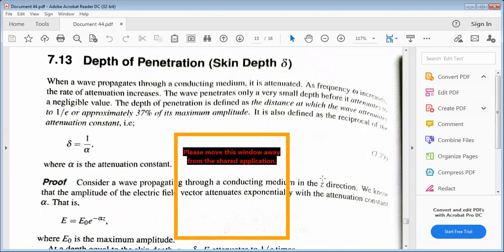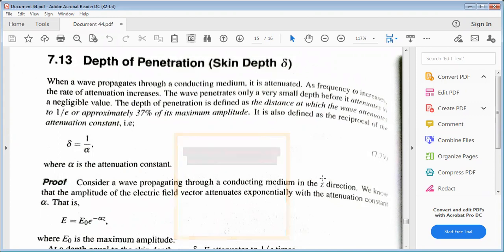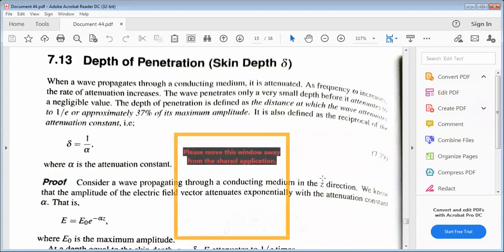As frequency increases, the rate of attenuation also increases. What it means is that the wave penetrates only a very small depth before it attenuates to a negligible value. That is the problem. So the depth of penetration is simply defined as the distance at which the wave attenuates by 37%, that is 1 by e, or approximately 37% of its maximum amplitude.